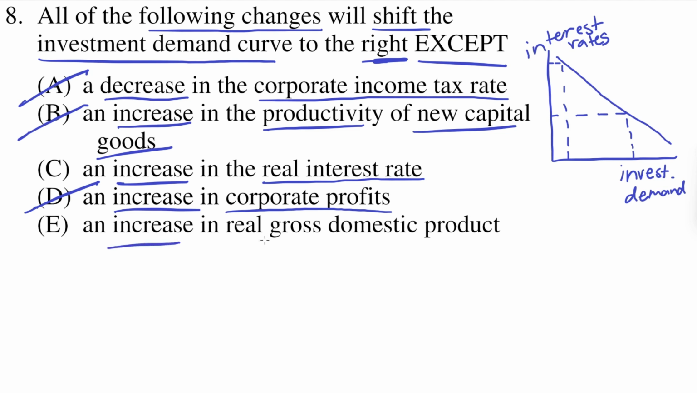E says an increase in real gross domestic product. So if there's an increase in gross domestic product, that means that there's a higher demand for goods and services. And in order to meet that higher demand, corporations need to invest more money into their businesses to be able to meet that higher demand. So this will increase investment demand. So that means only C did not shift the curve to the right.